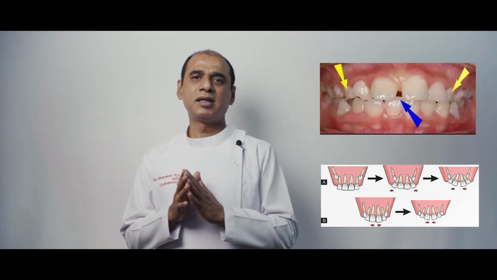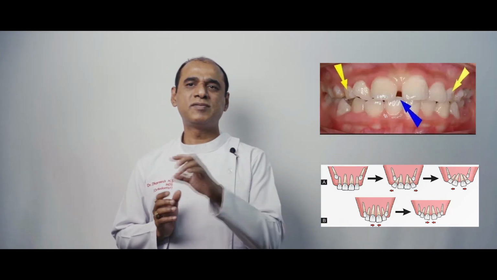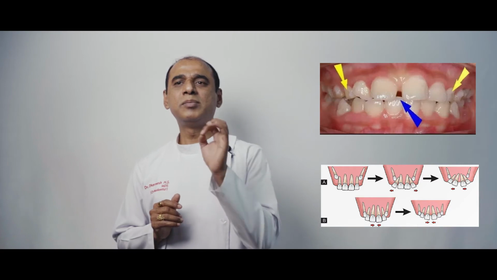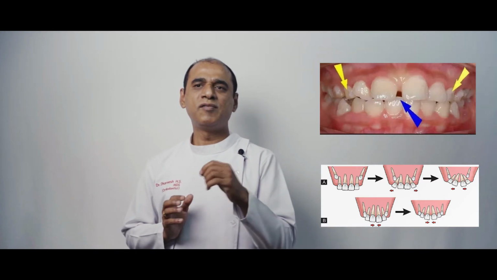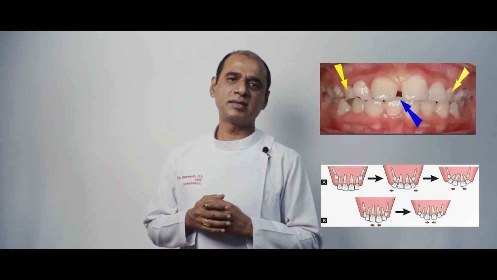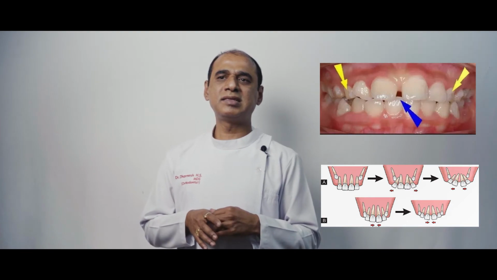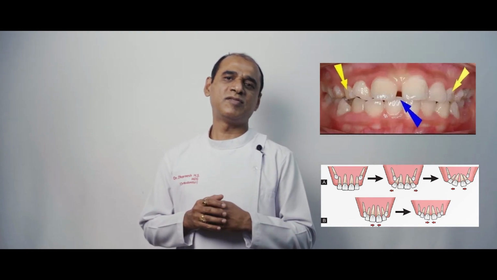In the mixed dentition period, we also see something called the ugly duckling stage, also called Broadbent's phenomenon or physiologic median diastema. It is a transient form of malocclusion wherein a midline diastema is present between the maxillary central incisors. The ugly duckling stage is seen between 7 and 11 years of age.